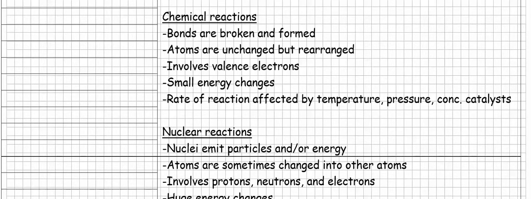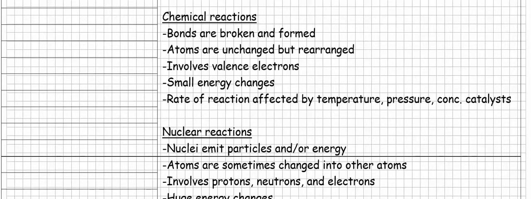We're going to be talking later about something called enthalpy or delta H. And we'll learn that some reactions require energy and some reactions release energy. But it's a relatively small amount of energy involved when we're talking about chemical reactions. And finally, the rate of reactions is affected by temperature, pressure, concentration, and catalysts. All of those are going to affect the rate of the reaction.